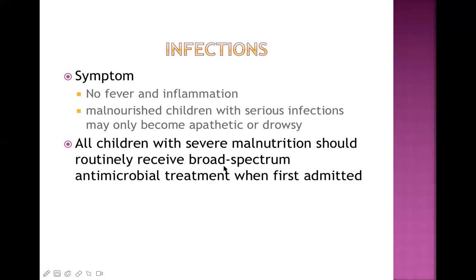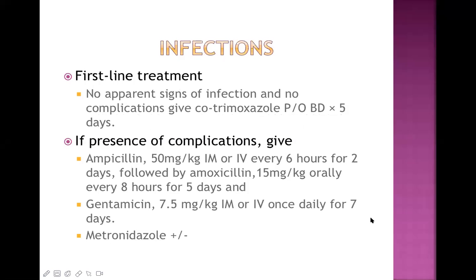Okay, so we'll talk about that. What are these broad spectrum antimicrobial agents? Now see here, according to the World Health Organization or WHO, there is first line treatment in this type of children, and these first line treatments are cotrimoxazole. Now you all know cotrimoxazole is a primitive type of antibiotic. So which two antibiotics are present in cotrimoxazole?